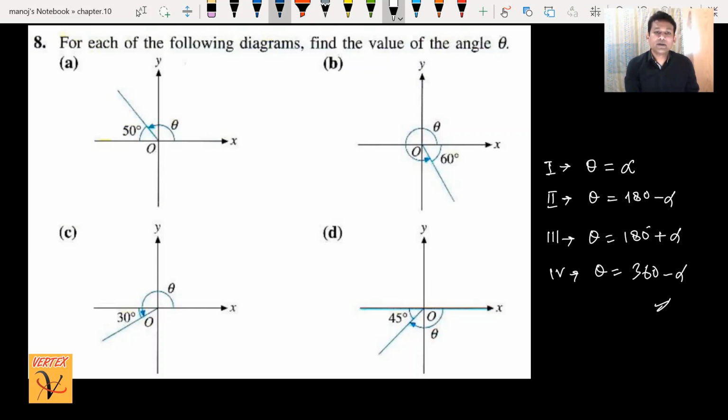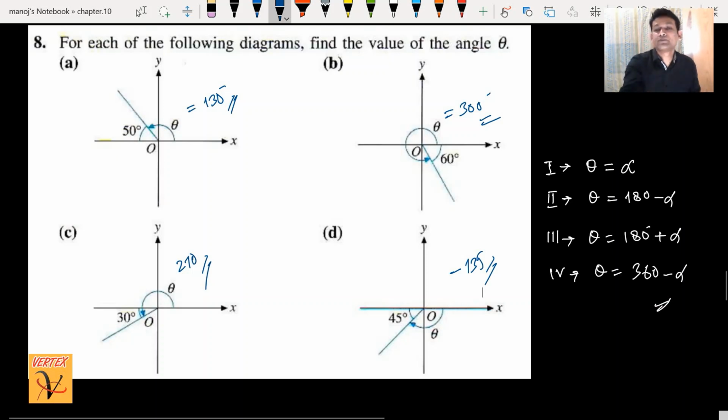Here, theta is 180 minus 50, which is 130 degrees. Very simple, the value of theta. Part B, 360 minus 60 is 300. That's very simple, there is no problem. Direction is anti-clockwise, so 180 plus 30 is 210, and that's it. But here it is moving clockwise. So clockwise means, first of all, what do you have to do? Just subtract from 180. 180 minus 45 is 135, then write minus 135. It's a very simple way to write. Yes, direction is important here.